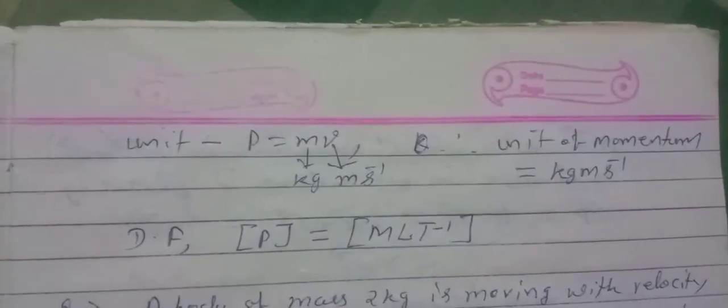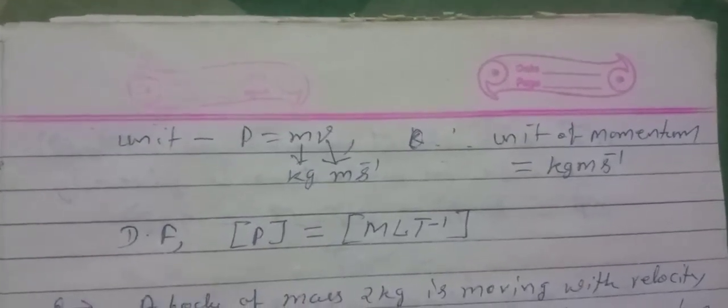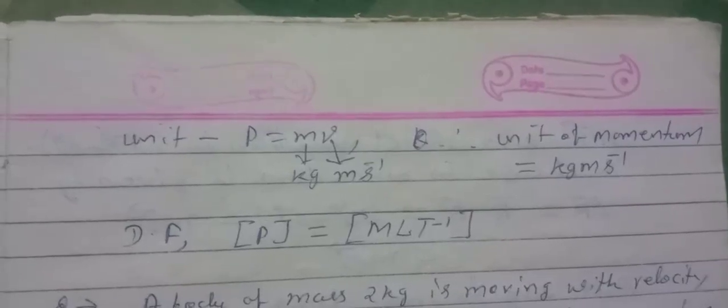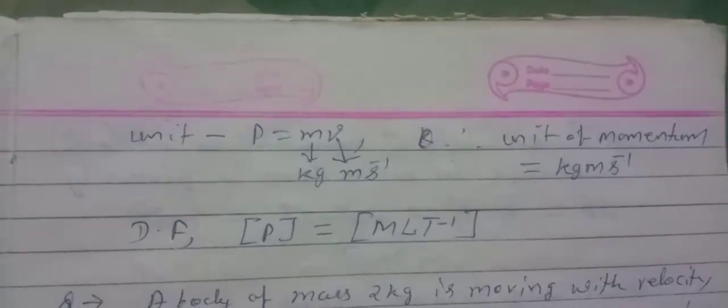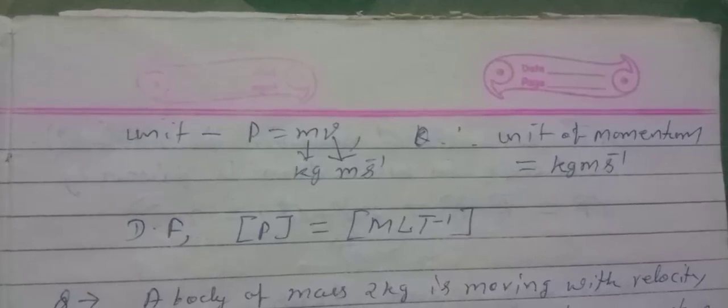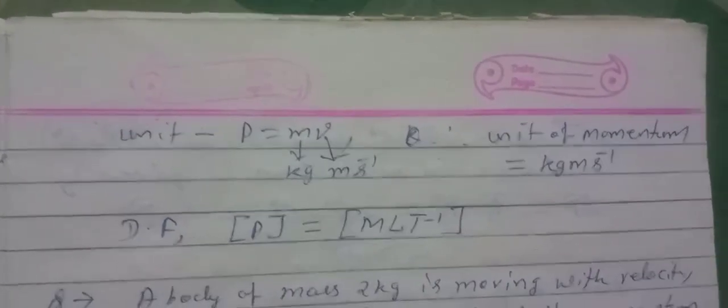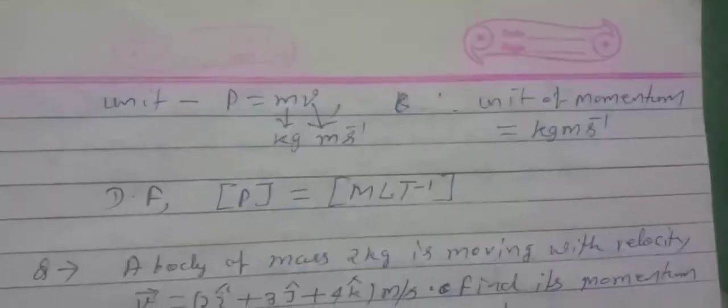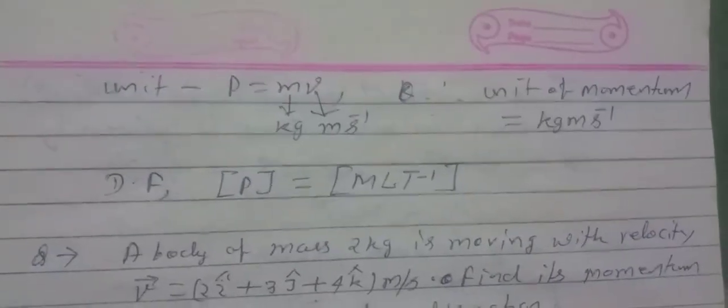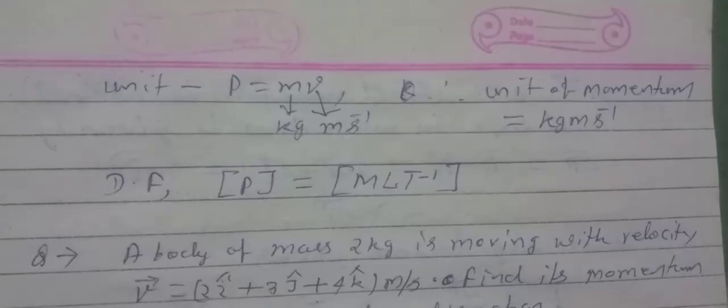We have p equals m into v. The unit of mass is kg and the unit of velocity is meter per second. So the unit of momentum will be kg meter per second, and the dimensional formula of momentum will be M L T to the power minus 1.